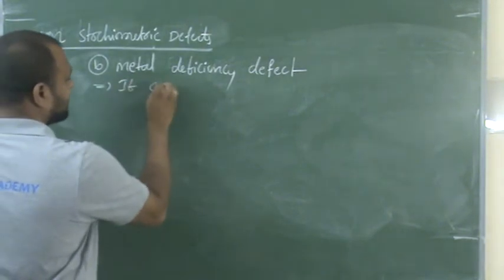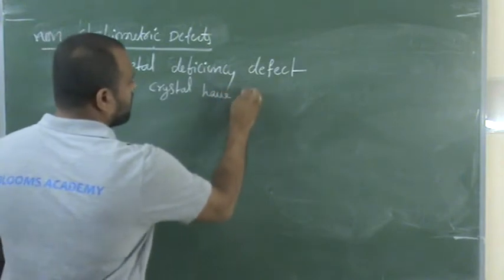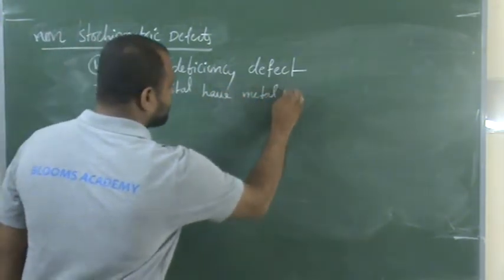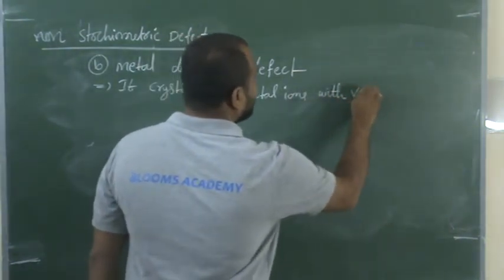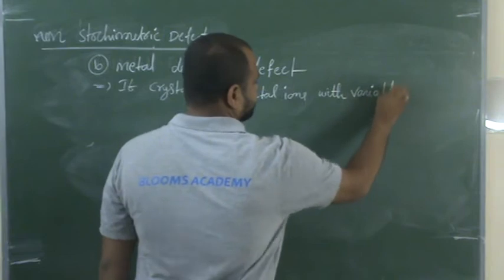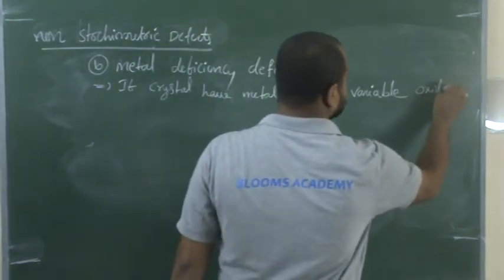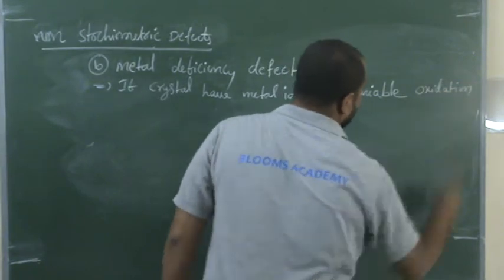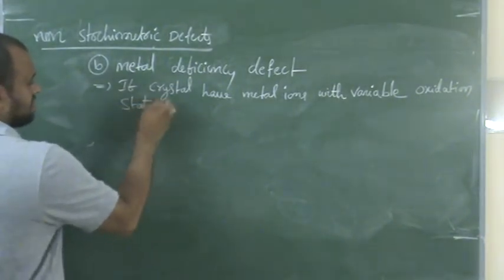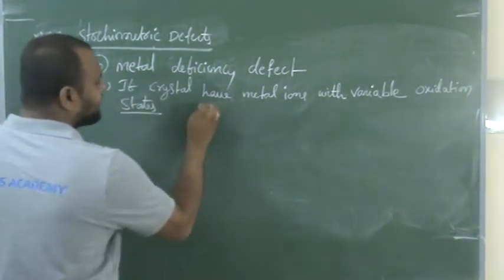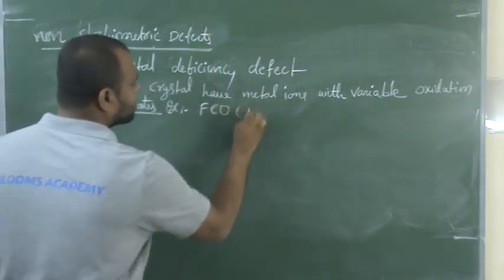If crystals have metal ions with variable oxidation states, for example, take FeO, ferrous oxide.